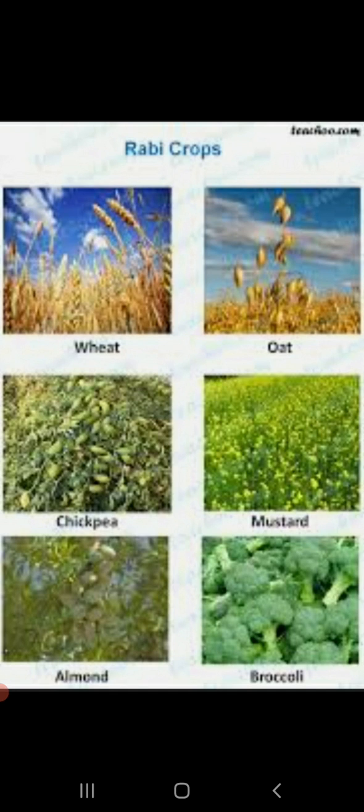Now there is also another category called as Zaid crops, which include the crop which basically grows in spring season. So that is good to know information for all of you. So for right now you can remember Kharif and Rabi crops. So these were the two types of the crops based upon the season.